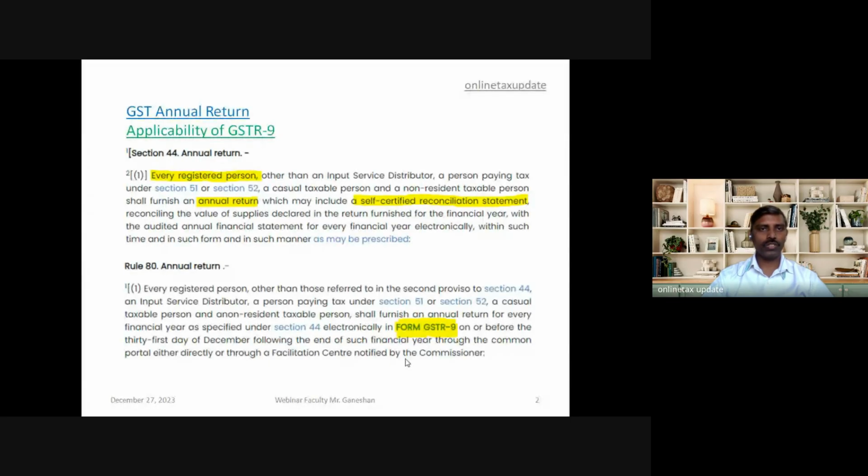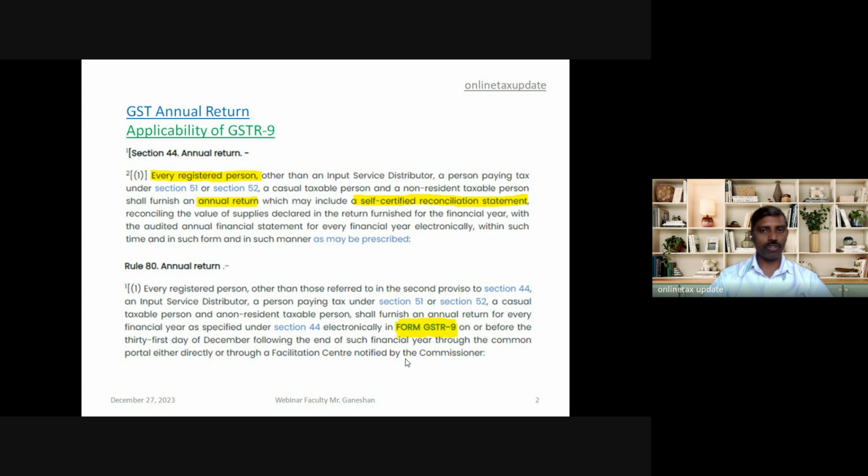Section 44 of the CGST Act provides for the annual return and a self-certified reconciliation statement. As per this section, every registered person has to file an annual return and a self-certified reconciliation statement. There are a few exceptions for certain persons like an input service distributor, a person paying tax under section 51 or 52, that is GST TDS and GST TCS, a casual taxable person and a non-resident taxable person.